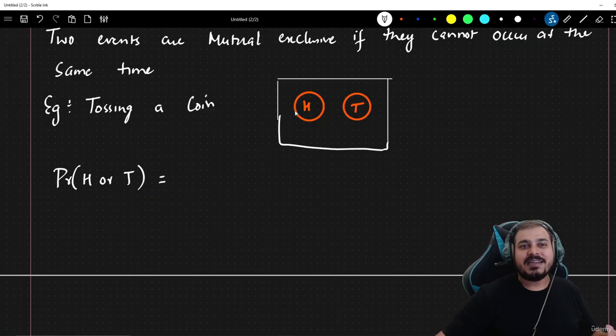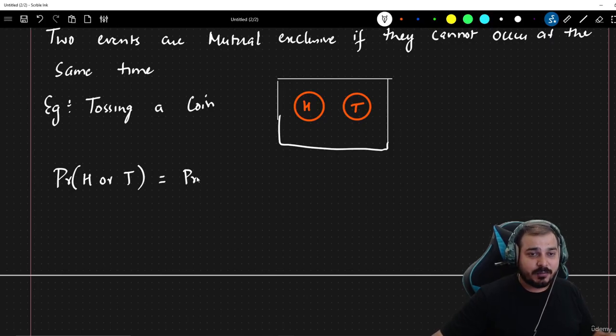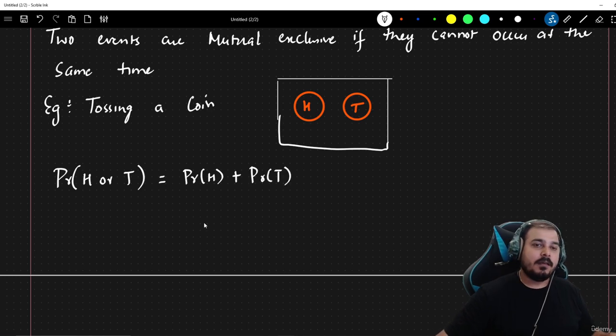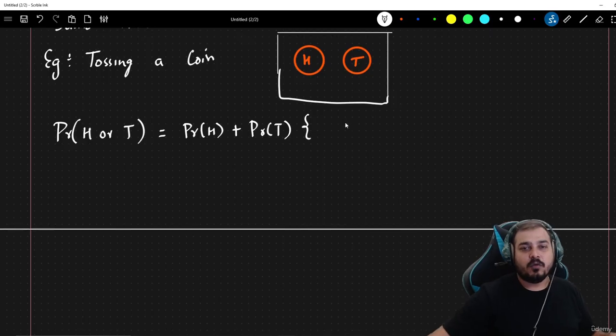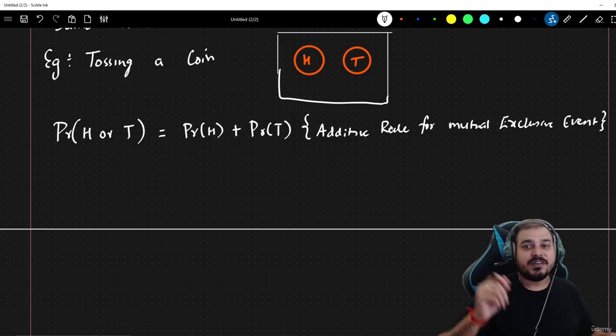You know that this is entirely a mutual exclusive event, so you don't see any kind of intersection. So in order to get this, you can just write probability of head plus probability of tail. This process is basically called the additive rule for mutual exclusive events.